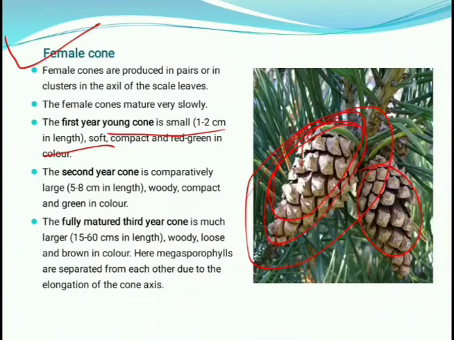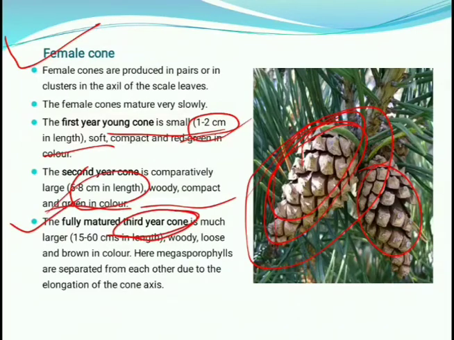After this, in the second year the cone is compactly large. They become comparatively large, growing from 1 to 2 centimeters to 5 to 8 centimeters, and their structure is woody, compact and green in color. They are fully matured after 3 years. So you can see the female cone matures very slowly, developing over 3 years.